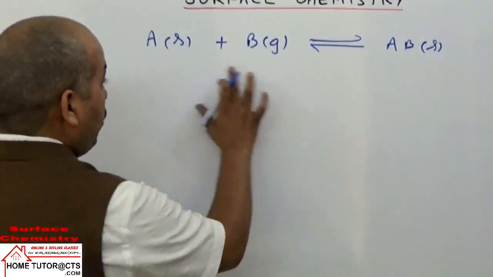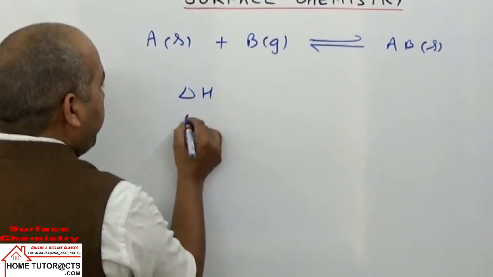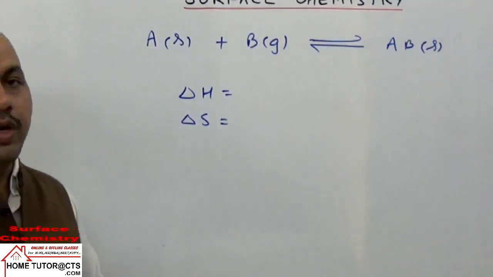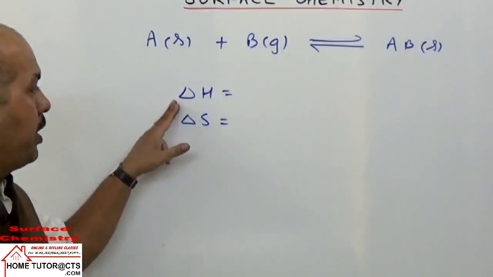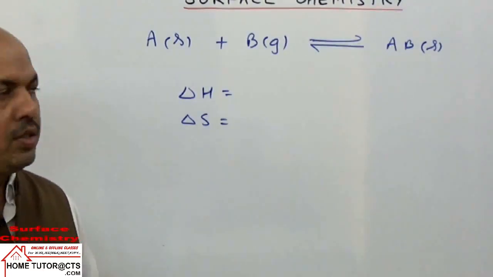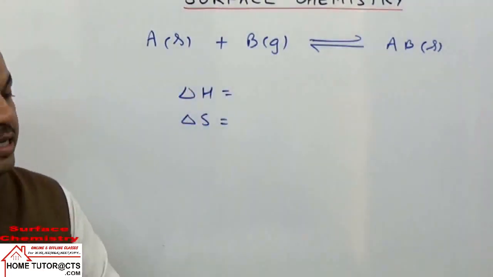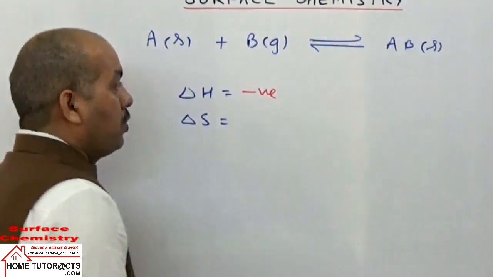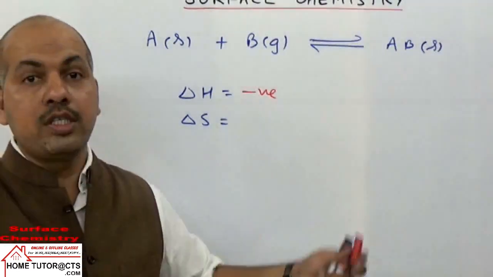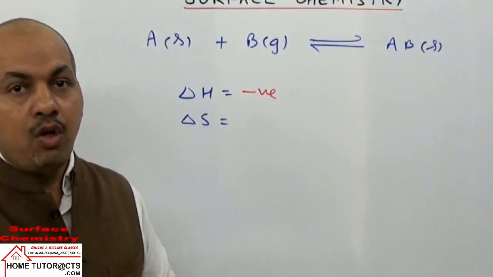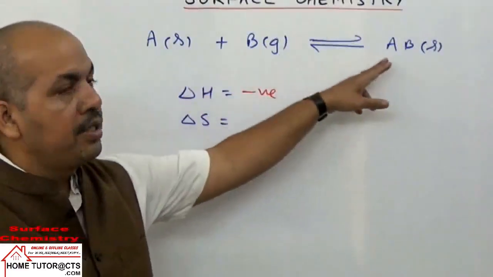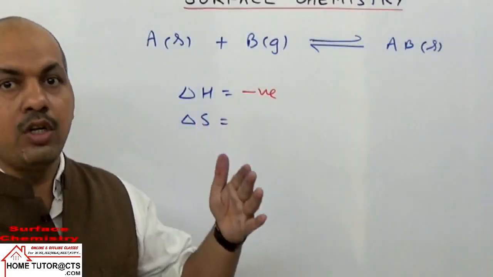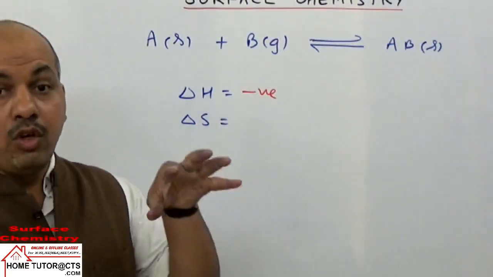The gas volume will keep on decreasing. Now for this phenomenon, can you tell the sign of delta H and delta S for this process? When this phenomenon takes place, what should be the sign of enthalpy change and the sign of entropy change? So what will be the sign of delta H in this case? Negative. In adsorption, the gas molecules are in a higher energy state. When they condense on the solid surface, they go to a lower energy state.